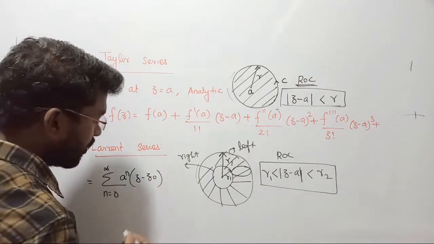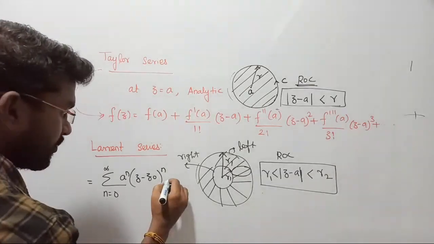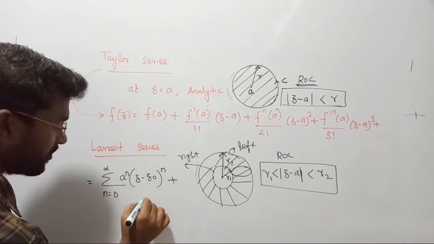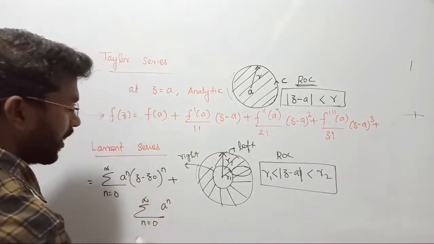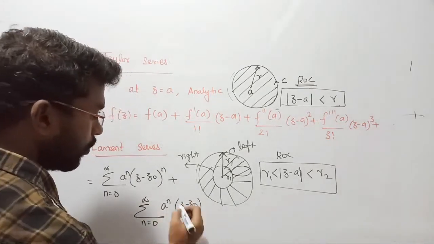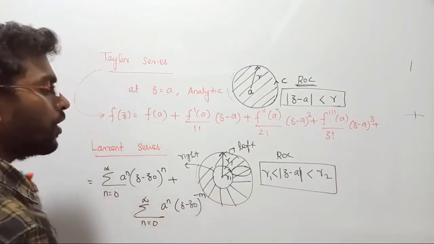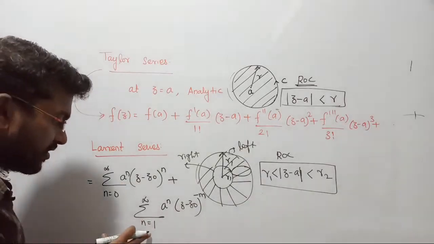Let me generalize. (z minus z naught) whole power n is the positive series plus the negative series. Let us travel from n equal to 0 to infinity. And once again here it is going to be a_n into (z minus z naught) whole power. Guys listen, here I am going to consider minus m. What do you mean by minus m? One more thing I forgot. See, this is n equal to 1. Just to consider, revise your notes.